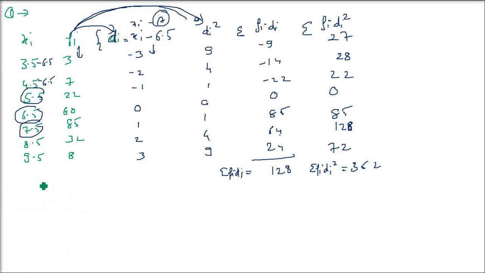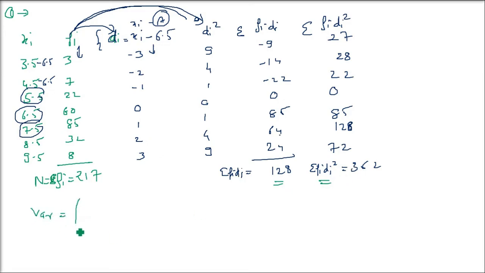So sigma fi also you have to find out. Capital N is sigma fi. This also you have to find out, because in the formula capital N is also used. This is addition of the frequencies, and this will come as 217. Okay. So all things are done. All the values we have calculated.